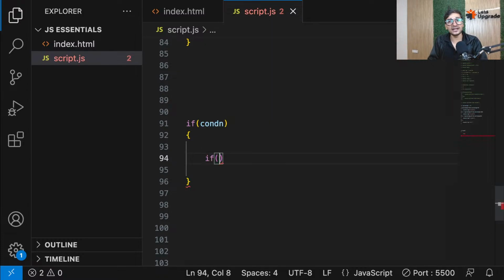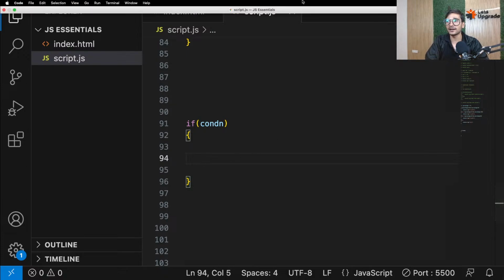If you want to check one more condition, so don't make it fixed in your mind that nested if is like a concept that should be used. It's not. It depends on the needs. If your condition is true, you want to write some code. And if in that code I need to write one more condition, I'll use one more if. That's all. Don't think it's some very important concept that I should know. It depends on the needs. If you feel that you need one more if, write it. Because inside the if you can write code, and that code can be anything. Okay, everyone, I hope you got the whole idea here.